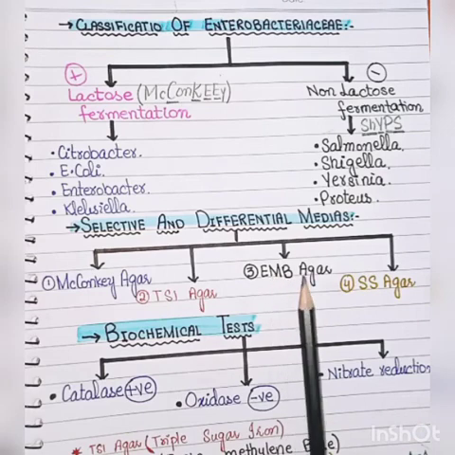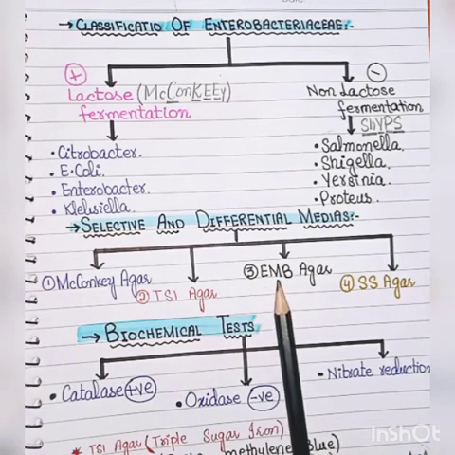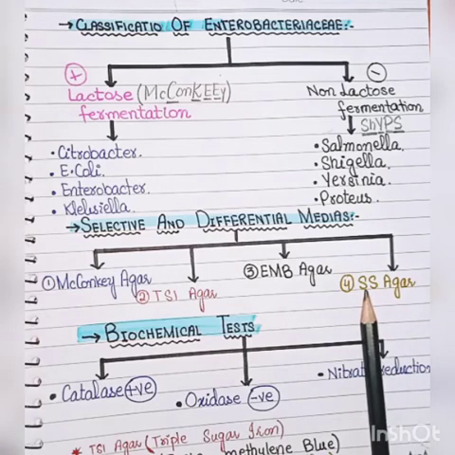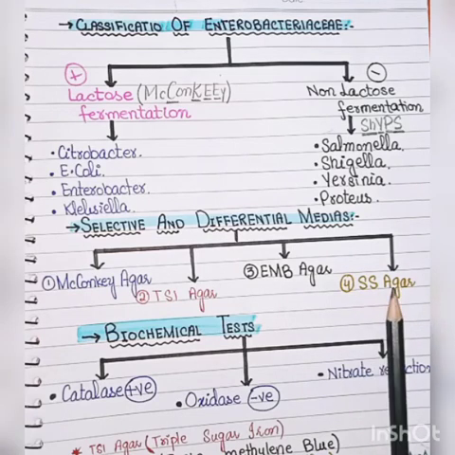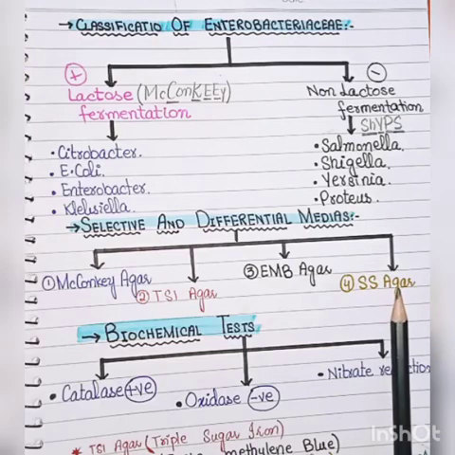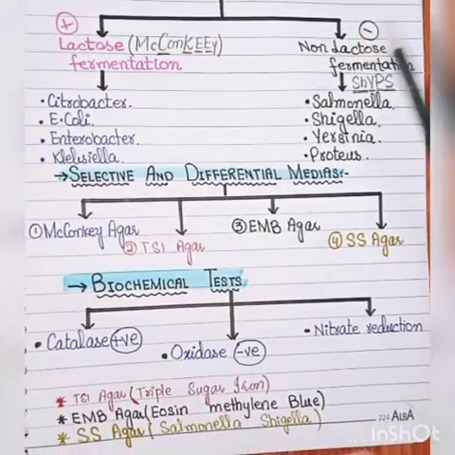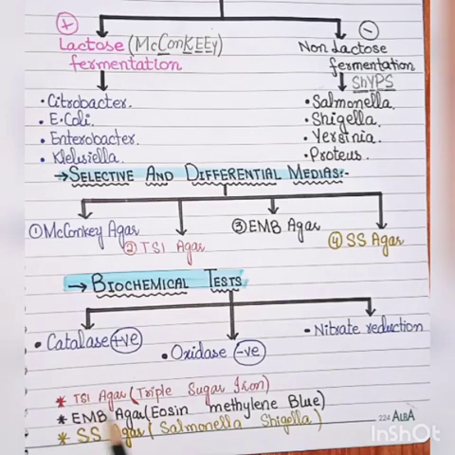Next we have EMB agar, or eosin methylene blue agar. Next we have SS agar, called Salmonella Shigella agar.